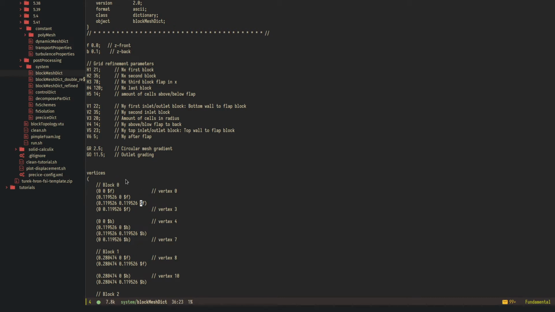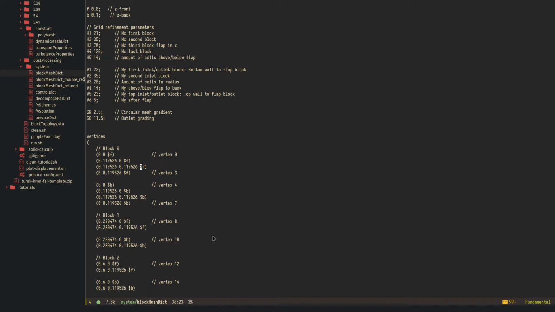So these are the first 4 vertices on the front. Then we have the back vertices in Z direction. And then the next parts are defining the next blocks. We have only 4 vertices for the next block because it uses 4 vertices of the previous block. So every block shares 4 vertices with its neighbor.